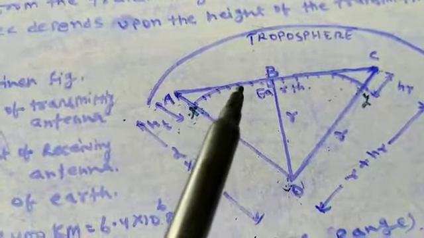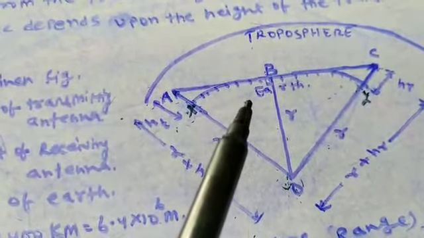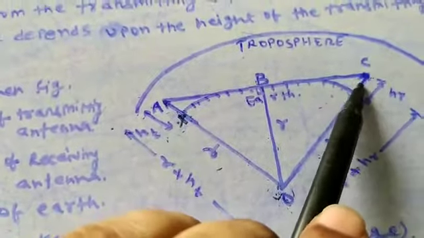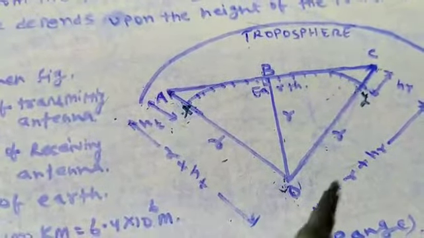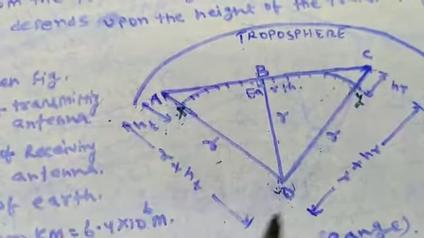Range is actually the total distance which is responsible for this tropospheric communication. That means line of sight range. So this will be simply AC. So our task in this case is to calculate the distance AC, that means to calculate the unknown value of AC.